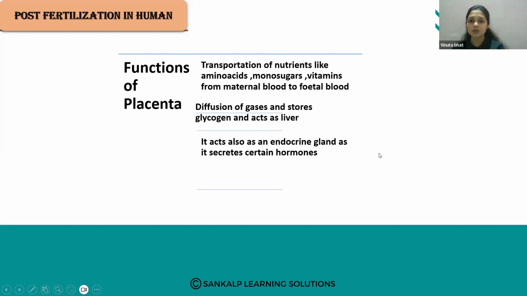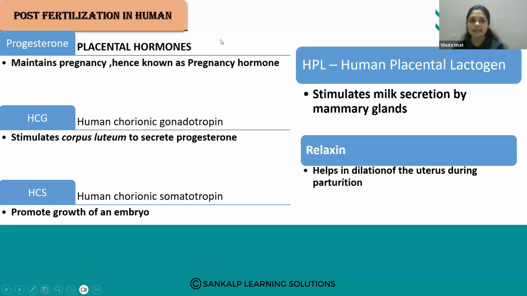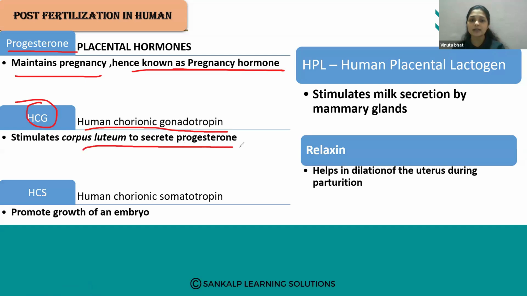So which are the hormones secreted by the placenta? Progesterone maintains the pregnancy, hence known as the pregnancy hormone. Human chorionic gonadotropin, HCG, is also very important, which stimulates the corpus luteum to secrete progesterone.